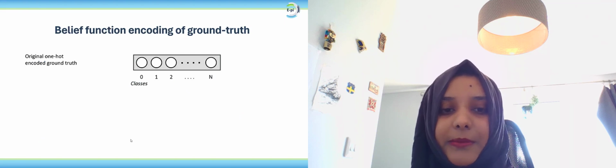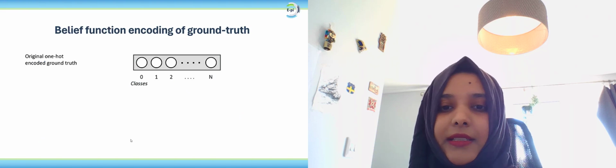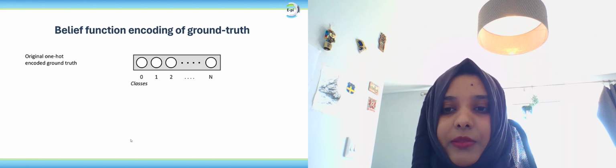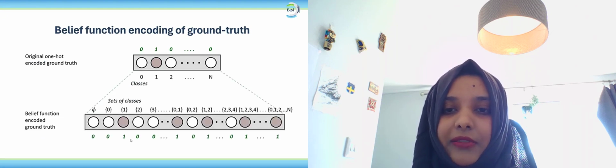We use both random sets and belief functions to obtain a belief function encoded ground truth, which we then use for training in our random set neural network. Consider the original one-hot encoded ground truth and classification, where classes range from 0 to n. The true class is assigned a value of 1 and 0 elsewhere in the one-hot encoding of the ground truth. We extend this one-hot encoding to a belief function encoded ground truth over sets of classes. The belief function encoding is true everywhere the true class is present. That is, for every non-singleton focal set where the true class is present, including the universal set.